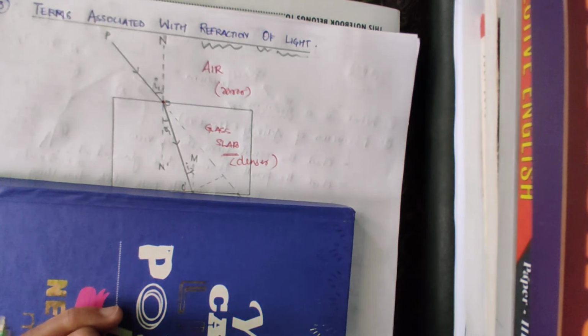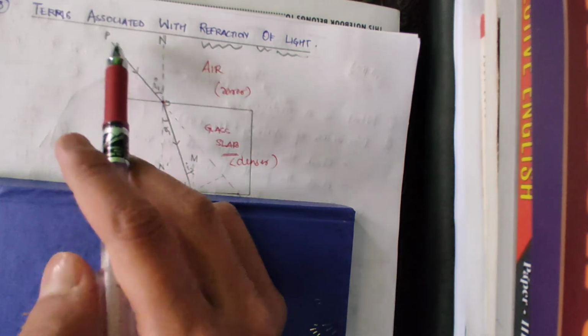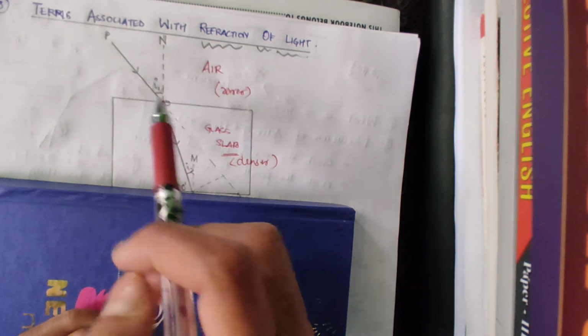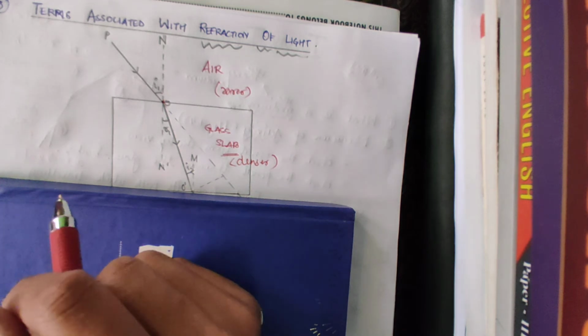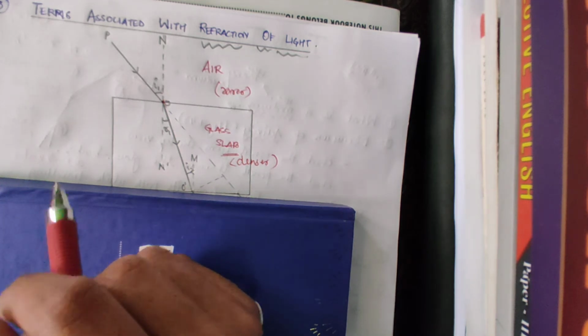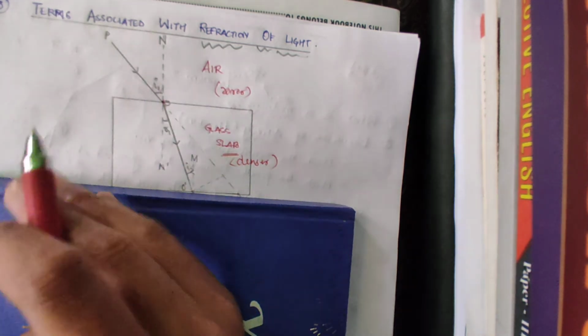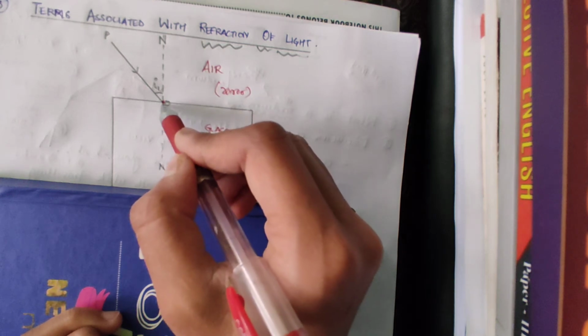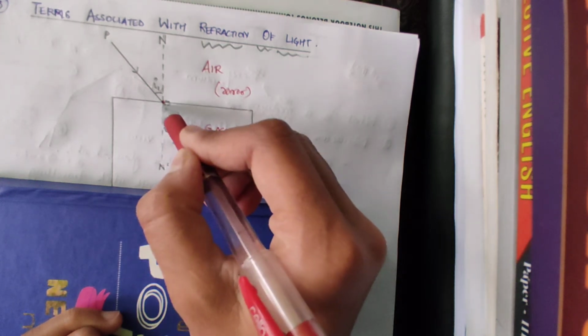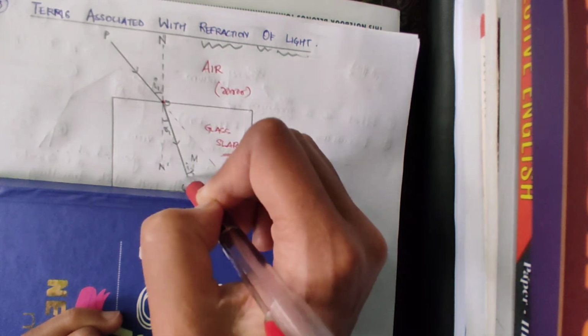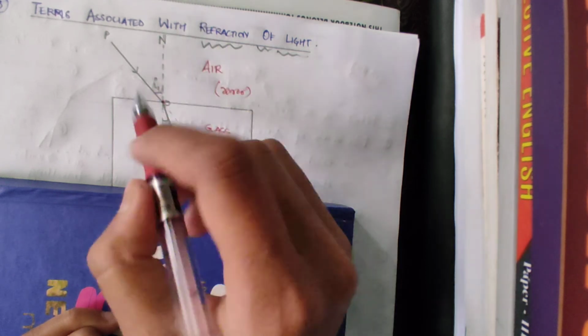As per the rules we just discussed earlier, what happens when the ray of light comes from a rarer medium to a denser medium? What happens to the refracted ray? It bends towards the normal. Because of that, there is a normal here, and this ray will come closer to the normal. You understand?